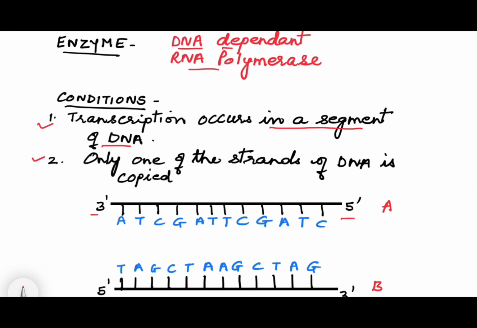The other reason is that we know RNA is single stranded. It can make protein only if it is single stranded. When we look at this double stranded DNA molecule, we can see these bases. Adenine pairs with thymine and cytosine pairs with guanine. In case of RNA, instead of thymine, there is uracil.